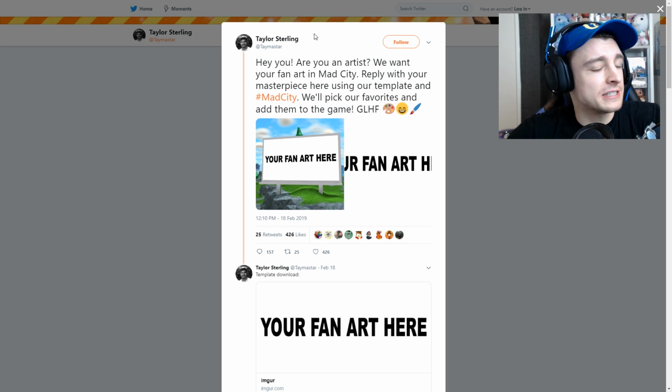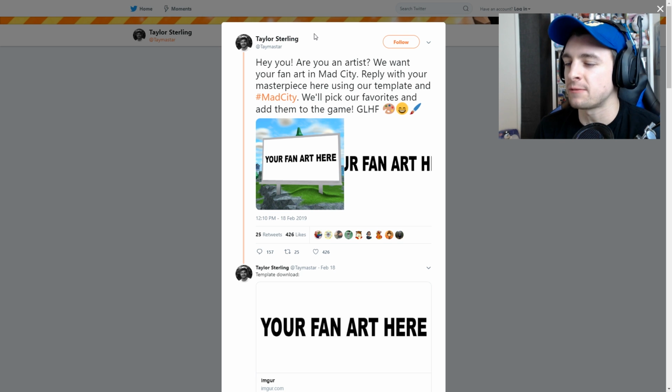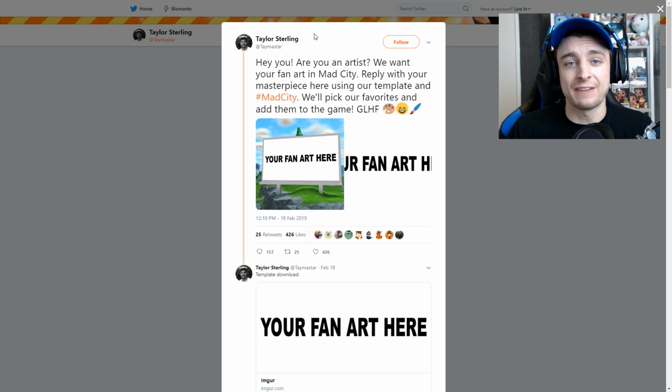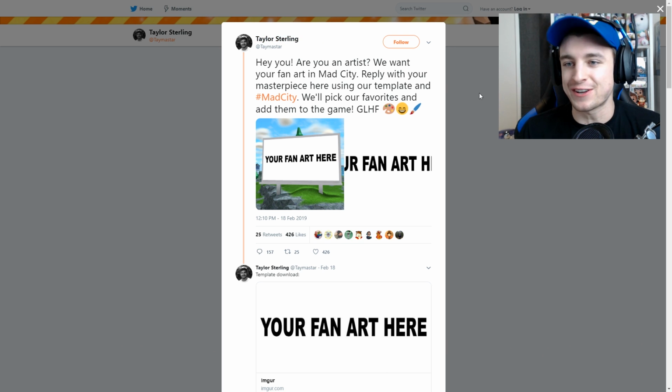Now, I'm no artist, but I still feel like I could add something to Mad City that it really needs. It's something that's been missing for a really, really long time. I actually have no idea what my art is gonna be yet, but it's gonna be amazing and we're gonna do our best. So let's go ahead and pull up Photoshop here and let's get started.